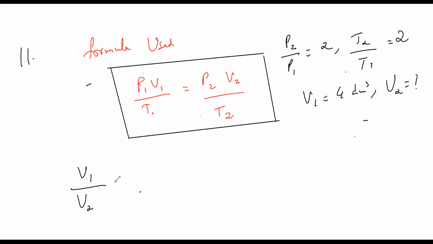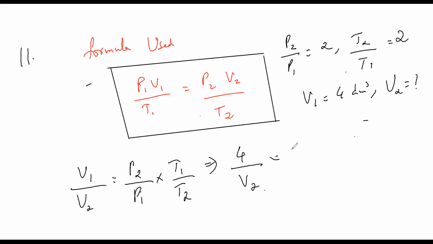V1 by V2 is equal to P2 by P1 into T1 by T2. V1 is given as 4. 4 by V2 is equal to 2 into 1 by 2, that is 1.